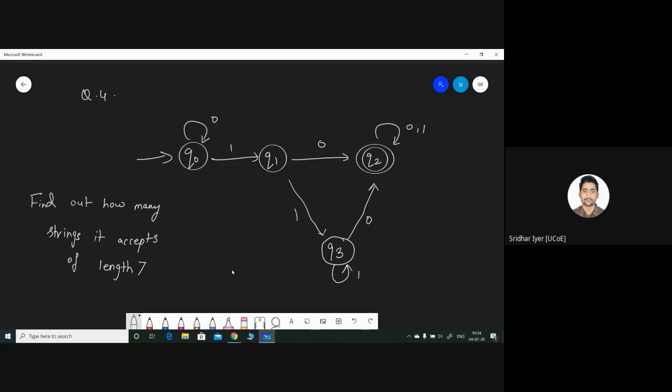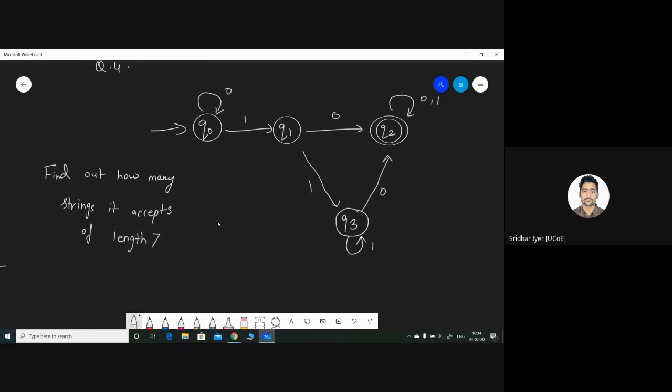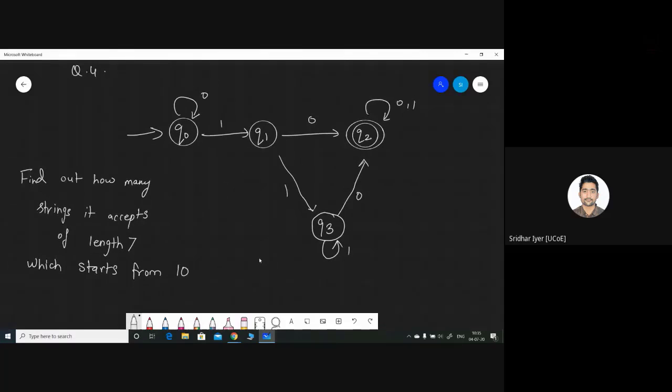The question is not complete yet. Which starts from 1, 0. So this is the diagram given, and based on this diagram, there is a question. Find how many strings it accepts of length 7, which starts from 10.